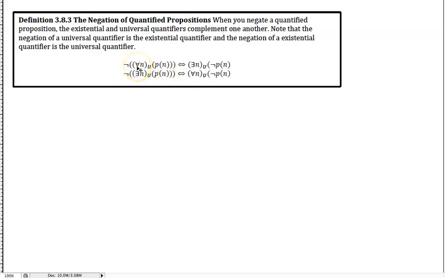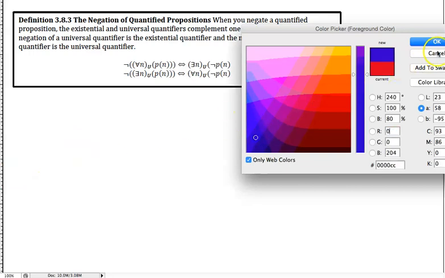For all, it's like a conjunction, so all the propositions have to be true. For the existential, at least one of the propositions has to be true, right? So when you negate an existential or a universal quantifier, this is like De Morgan's law, more like a generalized De Morgan's law.